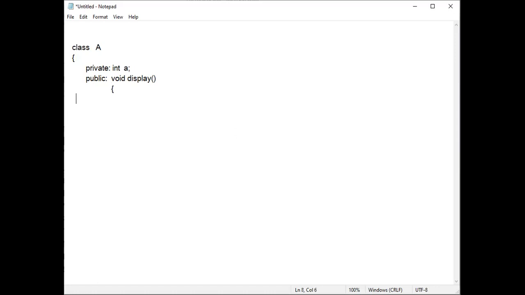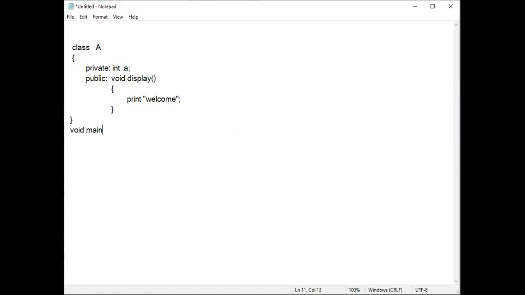Consider one function display. Just say roughly I am writing. You need not worry about the syntax error. Print some word welcome. Okay, just consider it like pseudocode. We will not worry much about the grammar. Okay, this is a class. Now we just see how we have done.